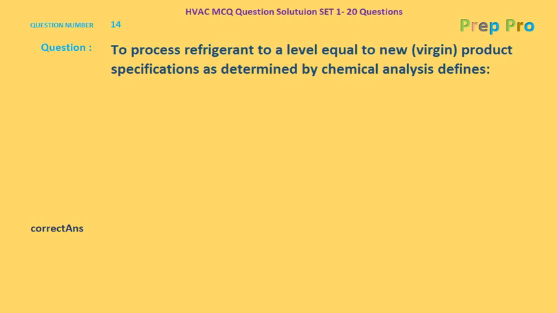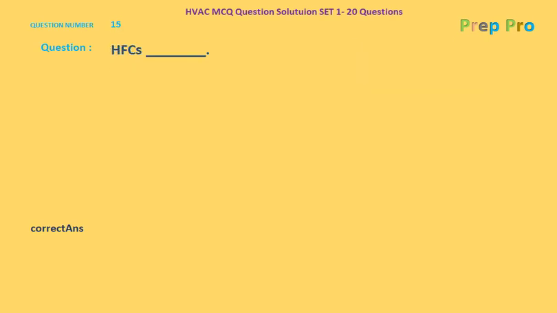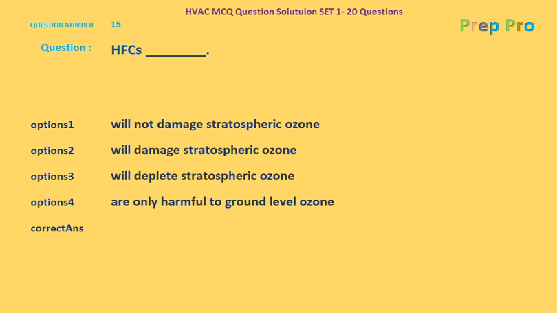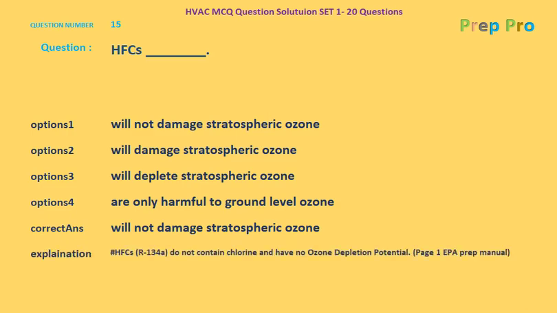Now going forward to the next question, question number 15, HFCs. The options are: will not damage stratospheric ozone, will damage stratospheric ozone, will deplete stratospheric ozone, and are only harmful to ground level ozone. The correct answer should be will not damage stratospheric ozone. The explanation is HFCs, R134A, do not contain chlorine and have no ozone depletion potential. Page number 1, EPA Prep Manual.